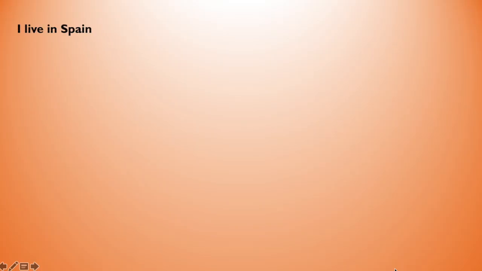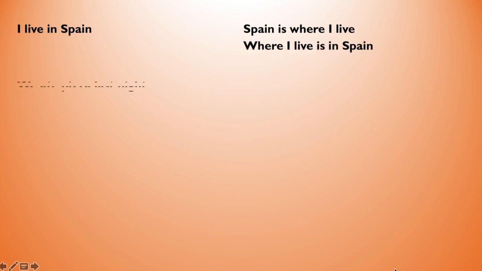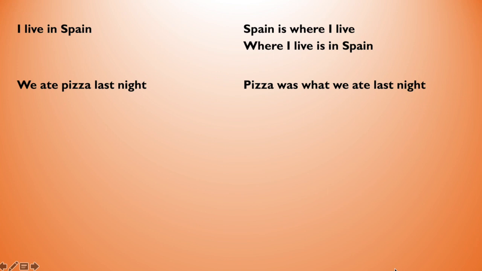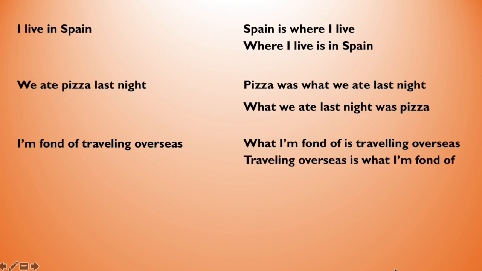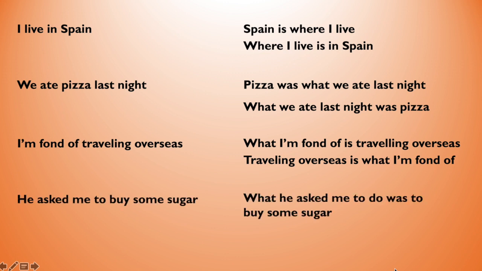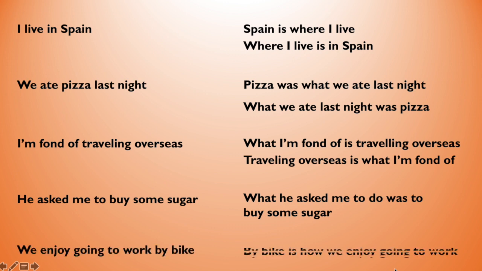I live in Spain. Spain is where I live. Where I live is in Spain. We ate pizza last night. Pizza was what we ate last night. What we ate last night was pizza. I'm fond of traveling overseas. What I'm fond of is traveling overseas. Traveling overseas is what I'm fond of. He asked me to buy some sugar. What he asked me to do was to buy some sugar. We enjoy going to work by bike. By bike is how we enjoy going to work.